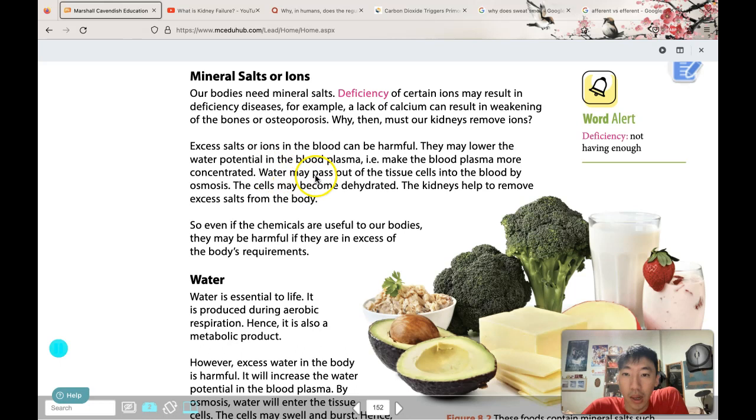This will cause water to move out from the tissue cells into the blood by osmosis, and the cells would become crenated. You remember the red blood cells being crenated, looking spiky. That's what happens when the cells are so dehydrated. The kidneys will need to remove excess salts from the body.